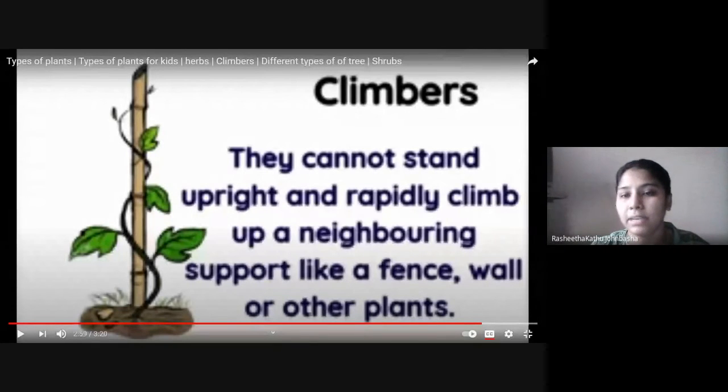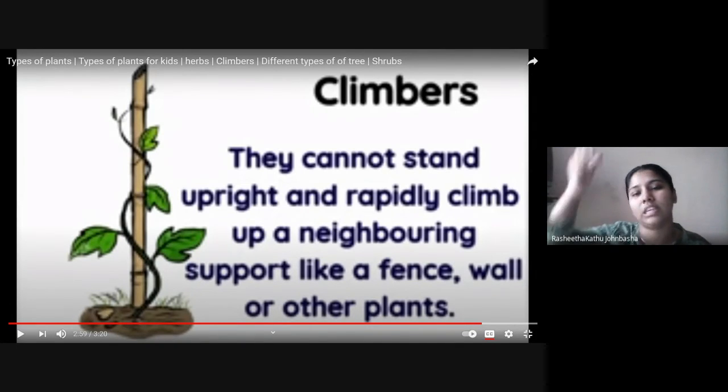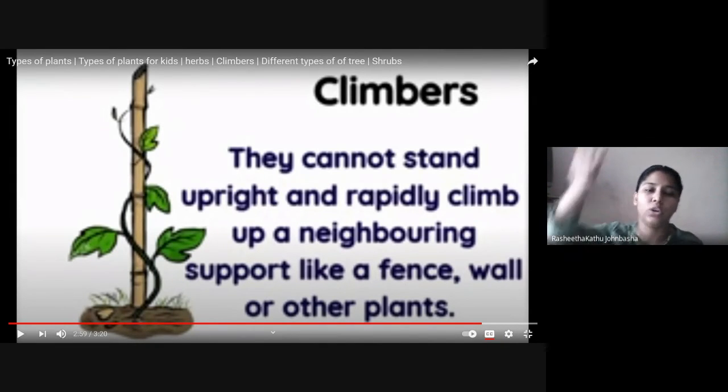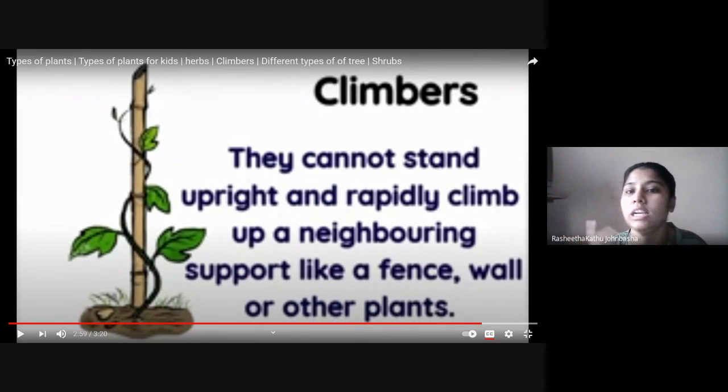But creepers will have heavier fruits like watermelon. Think about watermelon, how big and heavy it is. So even if you give support, it will not grow straight. It will grow only around the ground. But climbers will not have heavy fruit, so if you give a support like a stick, it will grow upward. Example, money plant. Have you all seen the money plant? Yes or no, children? Have you all seen the money plant?